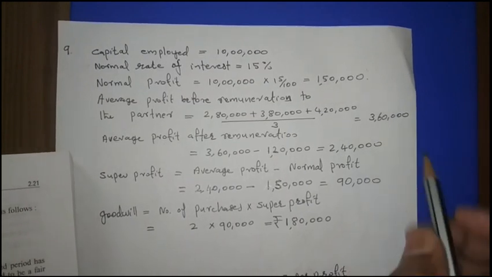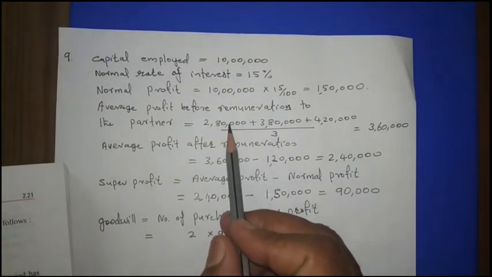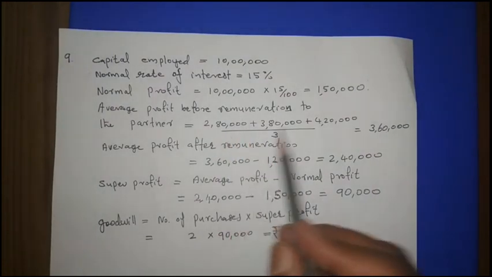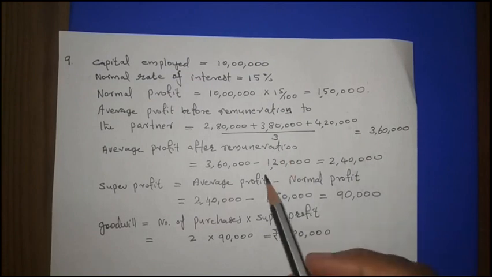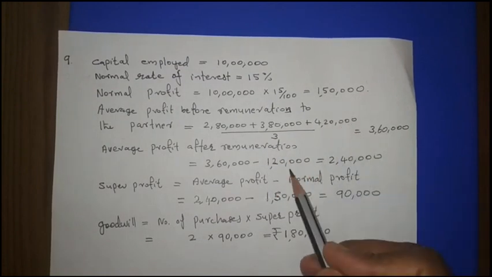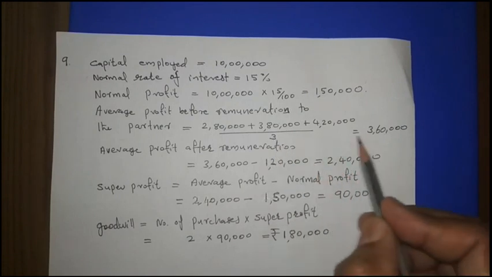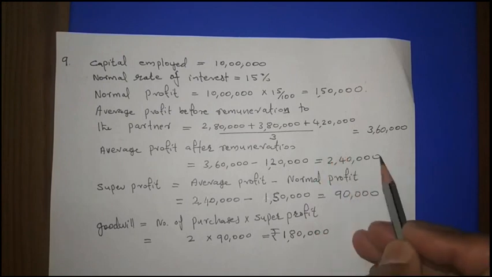Another method is from every year's profit. First year's profit, this one 2,80,000 minus this 1,20,000. You take that profit. 3,80,000 minus 1,20,000, that profit you take. 4,20,000 minus 1,20,000. Then divide by 3, and you will get this amount directly. So two ways we can find out this 2,40,000.